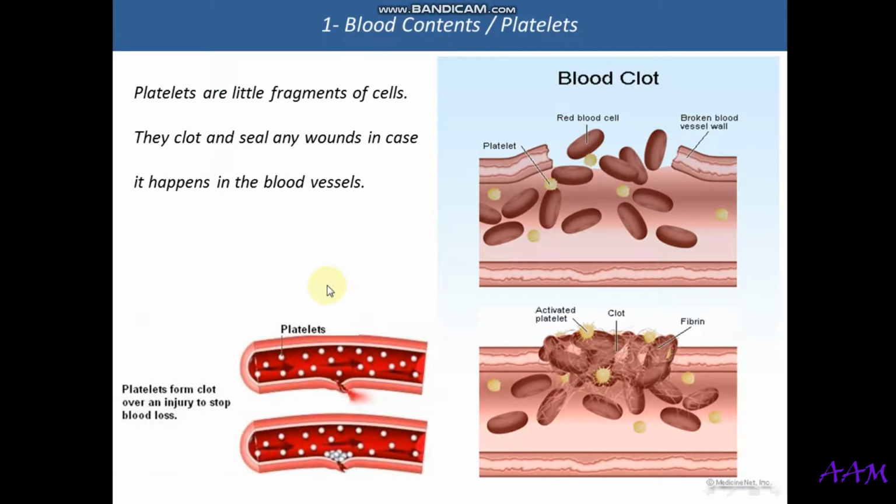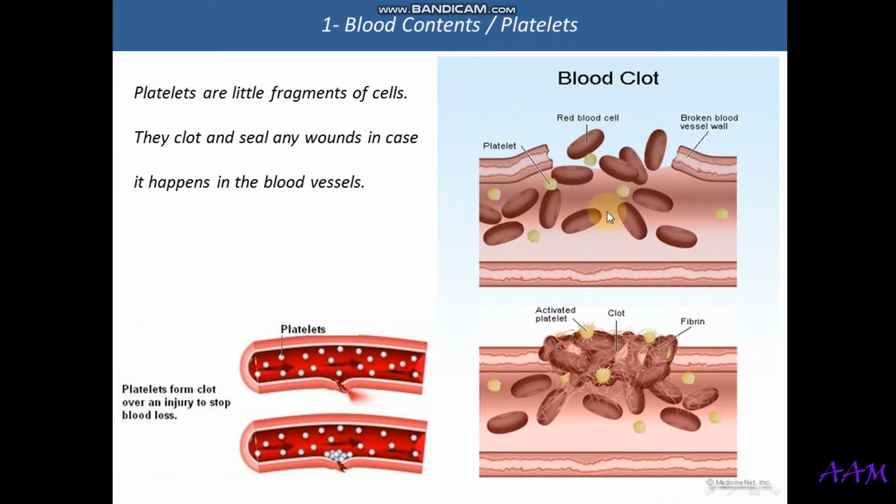We come to the platelets. The platelets also have a very important function, a supportive function for the blood, and that is when a wound happens or something, so that the blood will not continue to flow outside. This platelet will make just like a net from fibrin to stop the flowing of blood outside. As you see here, these are the platelets.